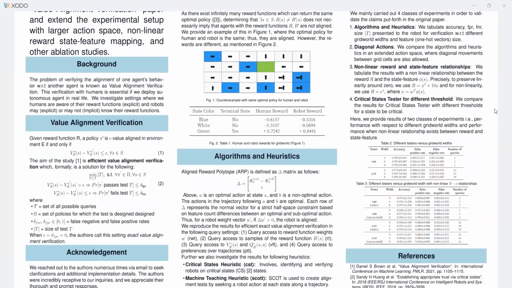A brief mathematical background. So what do we mean when we say a policy pi dash is epsilon value aligned? It means that the difference between the value function of each state is bounded by a small number epsilon. And simply, efficient value alignment verification means that we need to design a very small test, that is, the number of questions on the test would be as minimized as possible, such that the probability of the agent passing the test is bounded by a very small number.